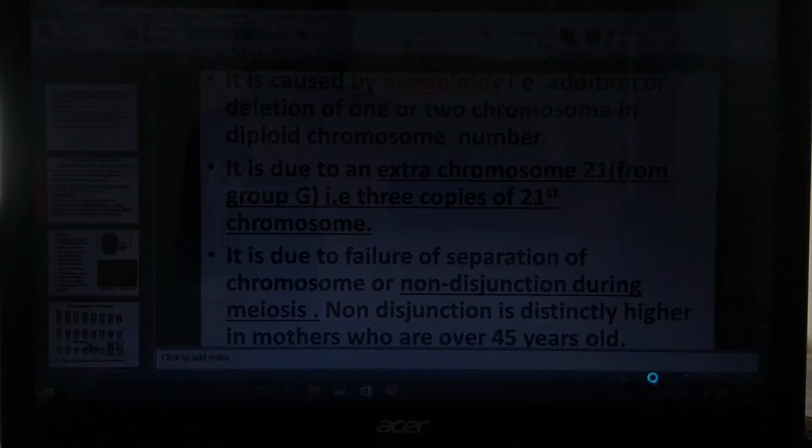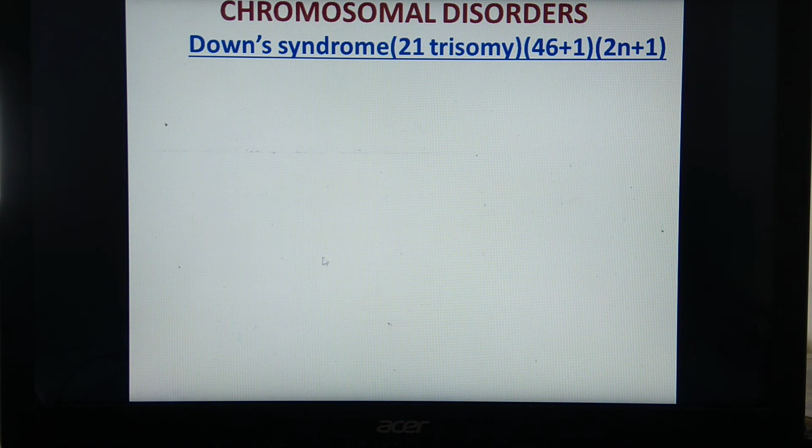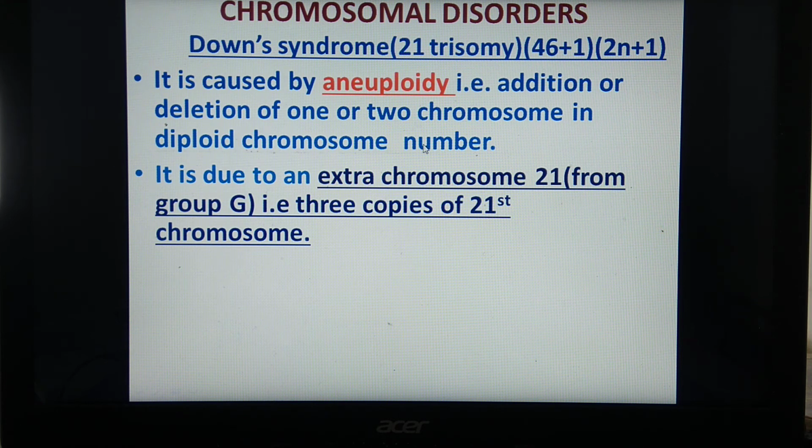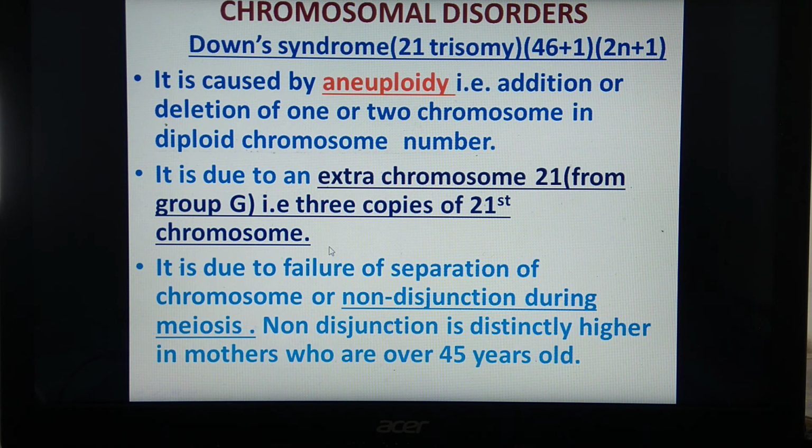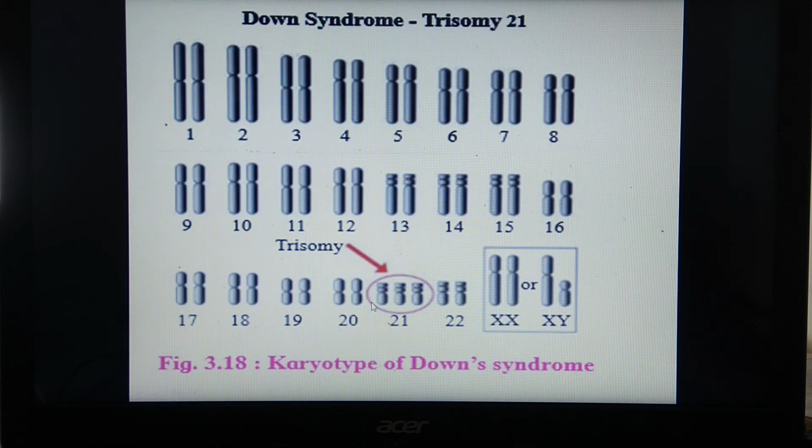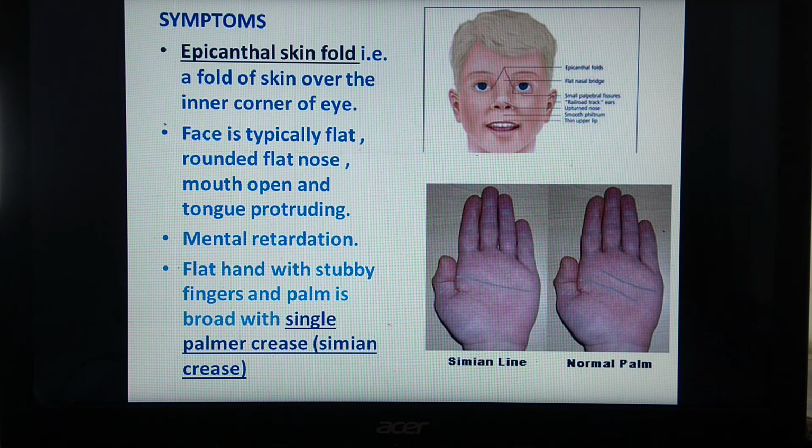It was explained before for Down syndrome, which is one of the chromosomal disorders where one chromosome is added to the diploid number. So it is an example of aneuploidy. There is an extra chromosome 21 from group G, and it is because of failure of separation of chromosomes, which is also called non-disjunction. What kind of symptoms are seen in case of Down syndrome?